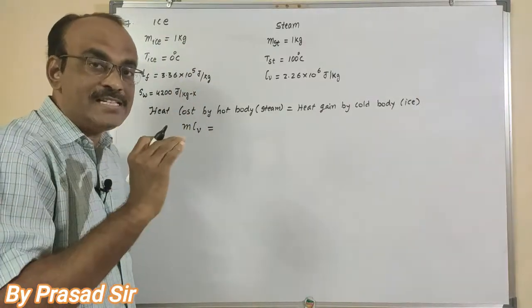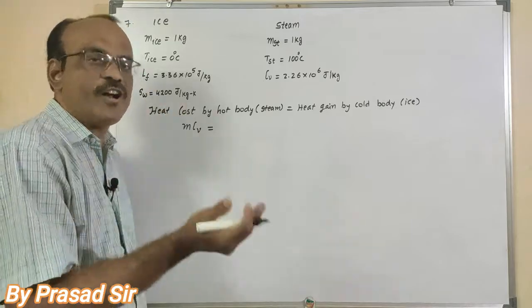What happens here? Ice converts into water, then afterwards the water gets heated.